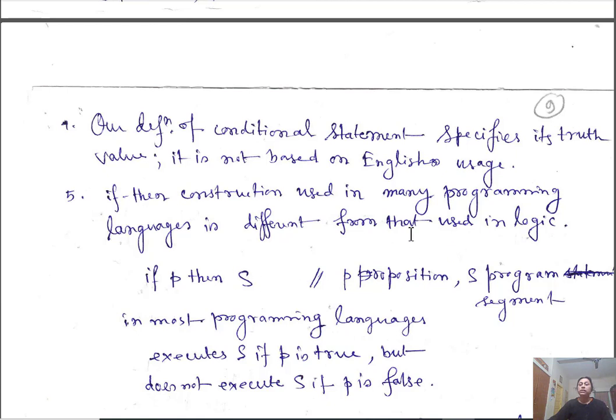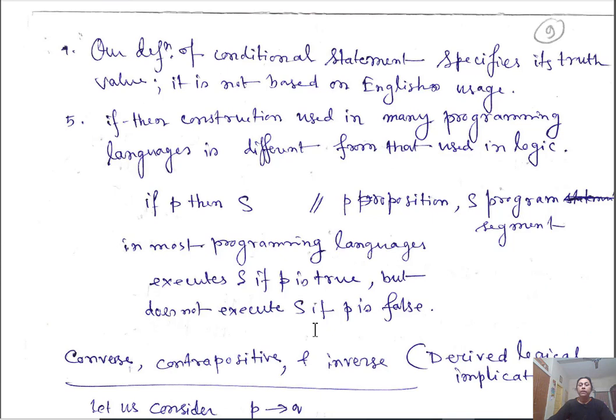That is different from its use in logic. In logic, P is a statement, S is also a statement, and the whole implication essentially has only two values, either true or false. It is not the execution of a program statement. If P is true, execute the program segment; otherwise, do not execute.